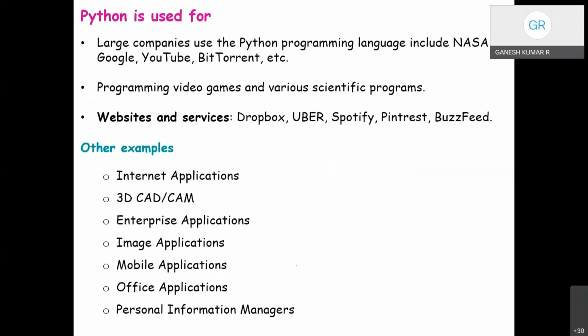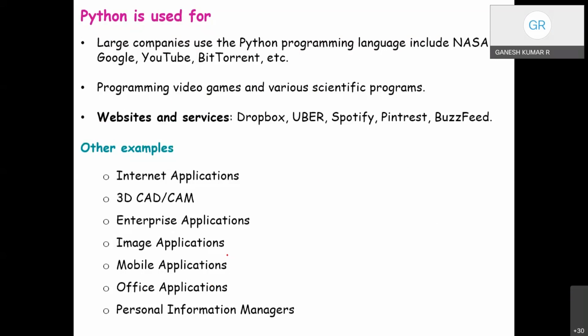Fine. Python is used for many applications. Large companies use the Python programming language, including NASA, Google, YouTube, BitTorrent, etc. And Python has become one of the favorite programming languages for the research community because it is widely used in artificial intelligence, natural language generation, neural networks, deep learning, and scientific programs such as statistical models also.